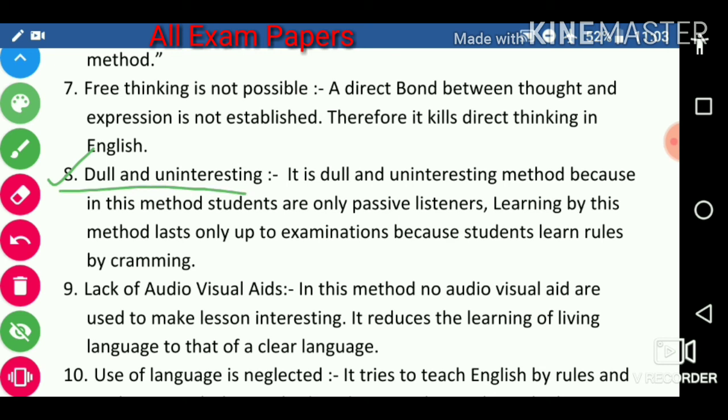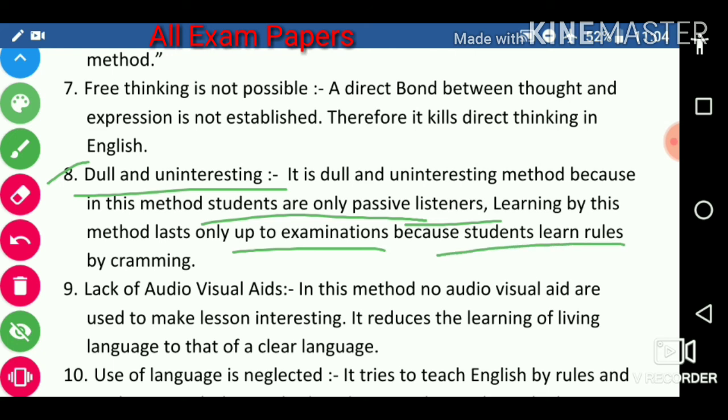It is a dull and uninteresting method because in this method students are only passive learners. Learning by this method lasts only up to the examination because students learn rules by cramming.